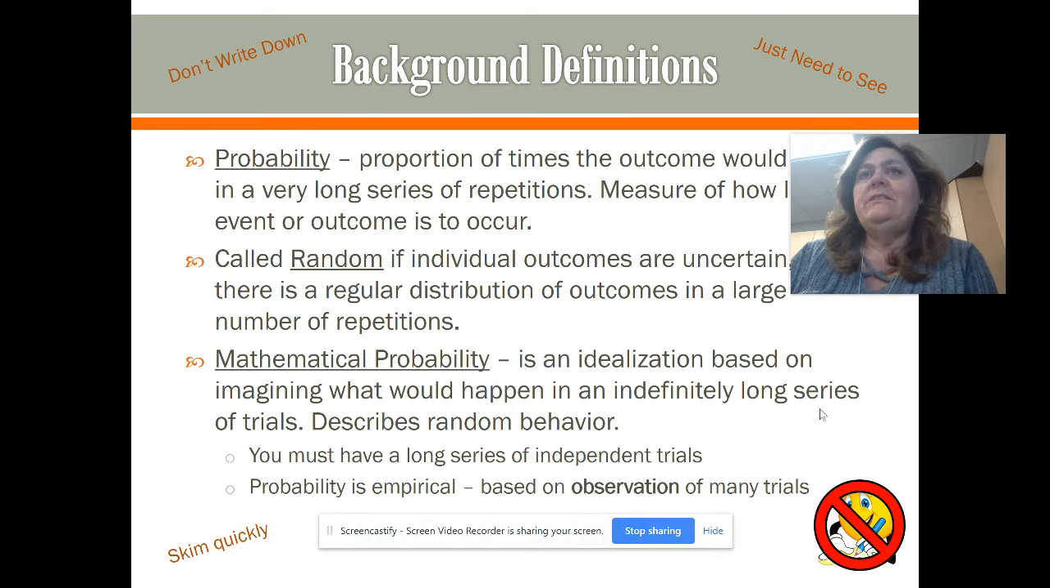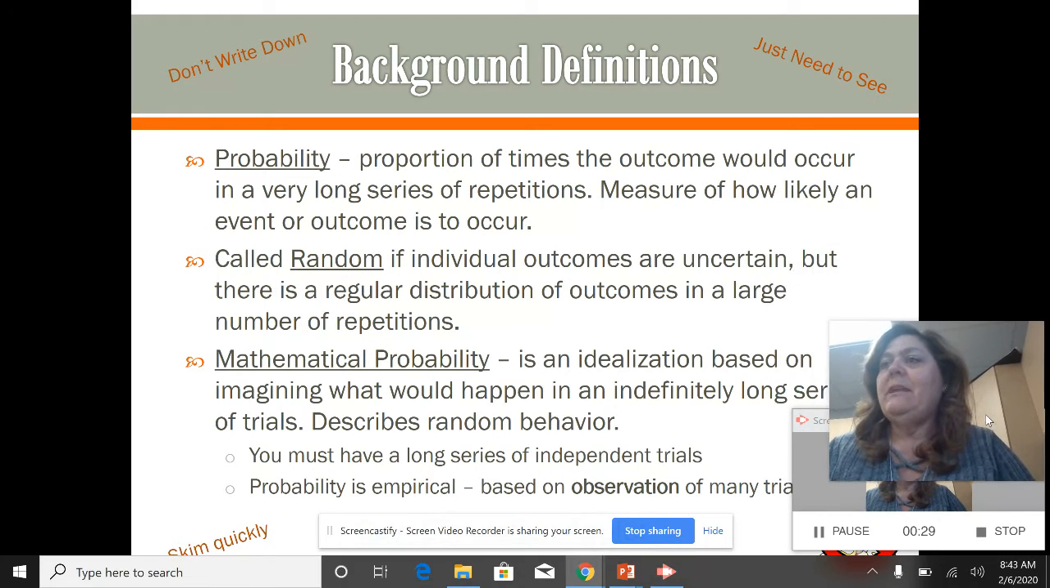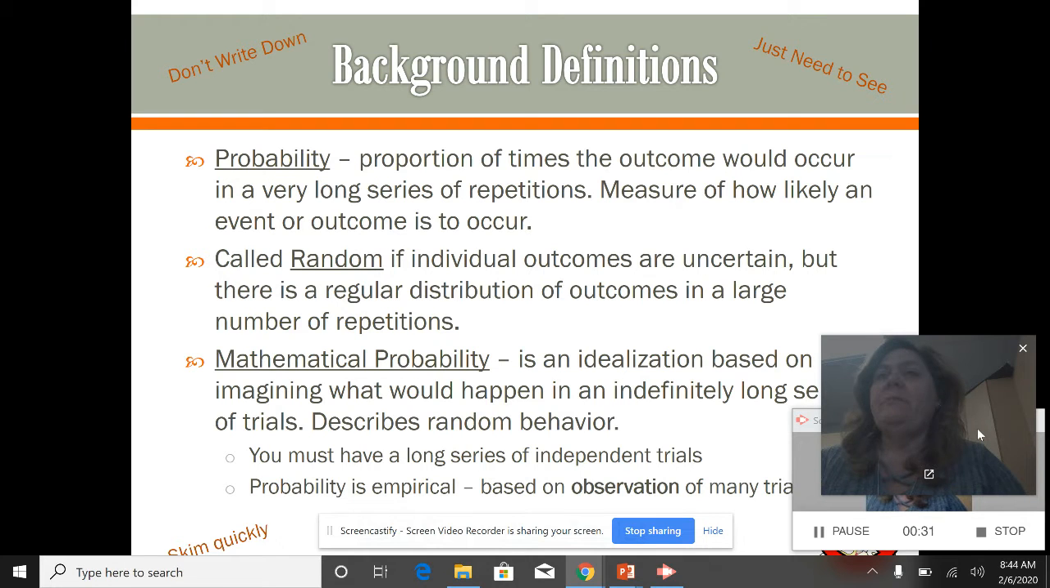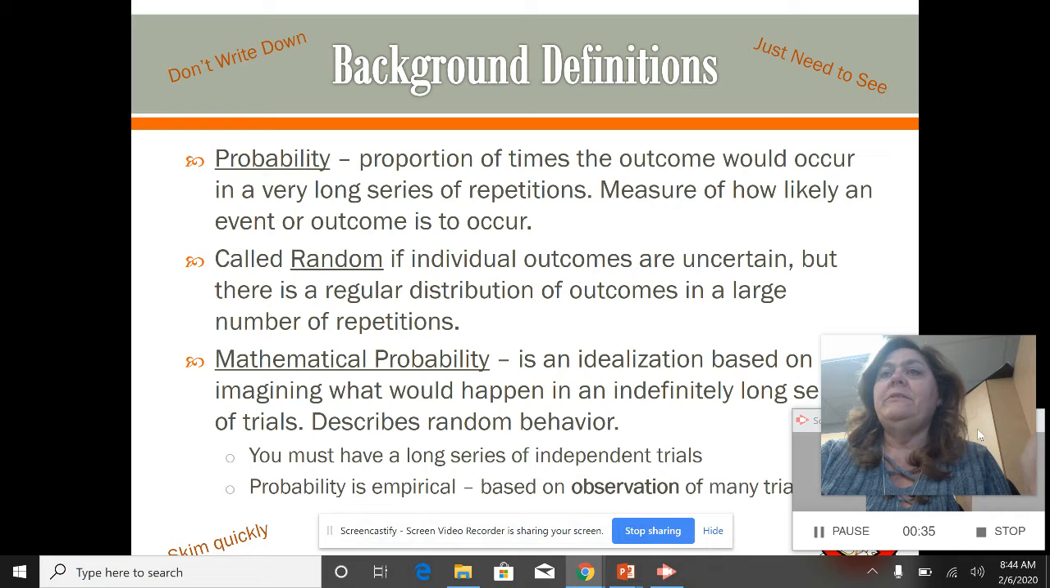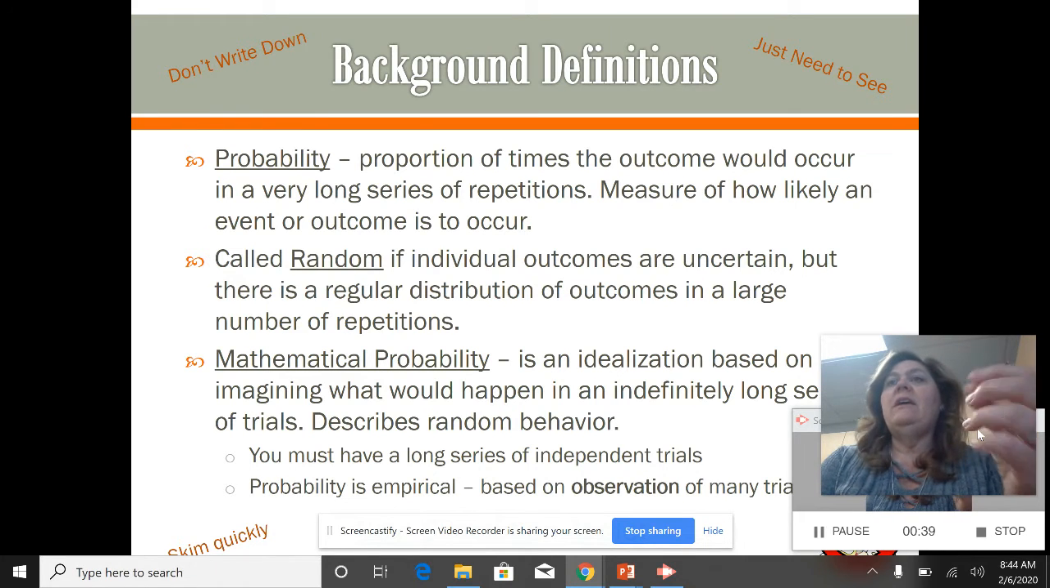Just to get started with today, there were some definitions, things you read. Notice it says don't write these down. You don't need to copy these, just need to see them. Let's talk through a few of them, starting with the definition of probability. That's the proportion of times an outcome would occur, but notice it's in a very long series of repetitions. It's something that has happened over and over and over again, and then that will give us an indication of how likely an event or outcome is to occur.